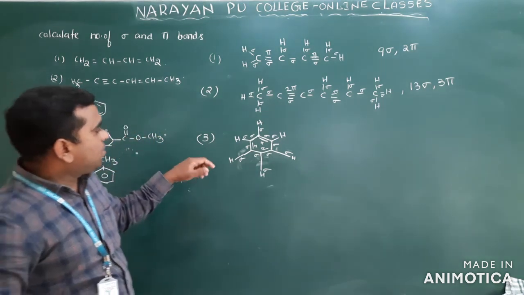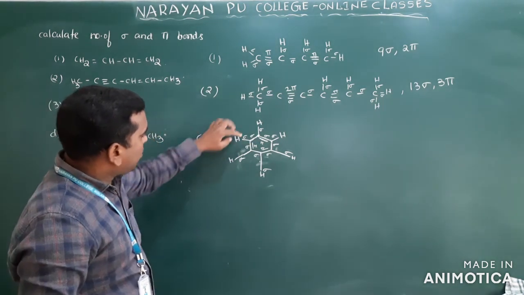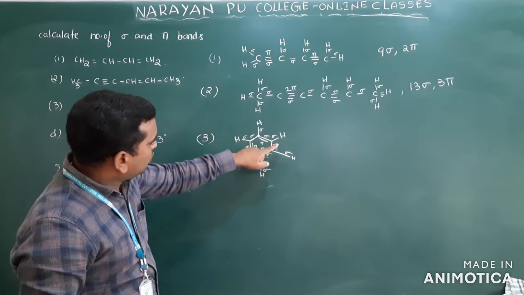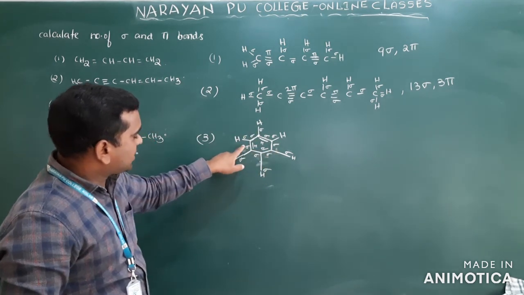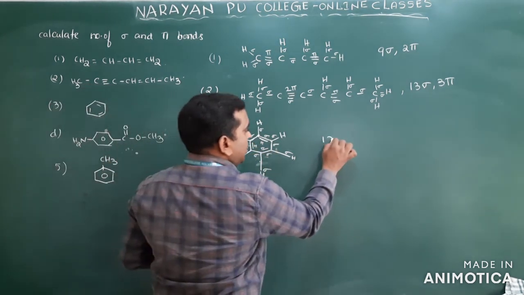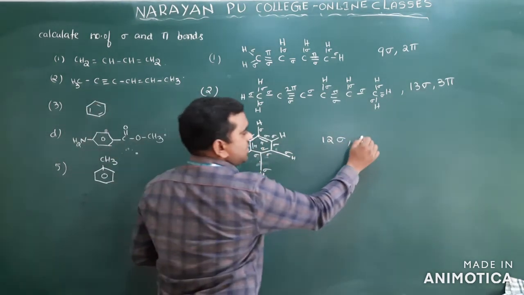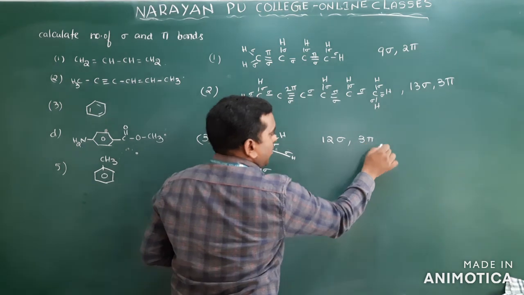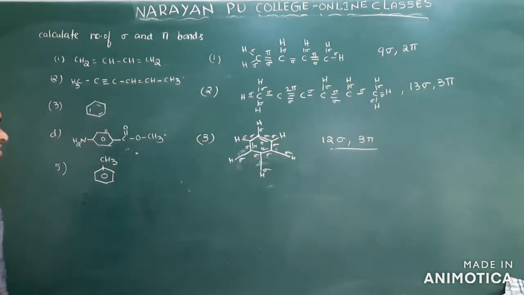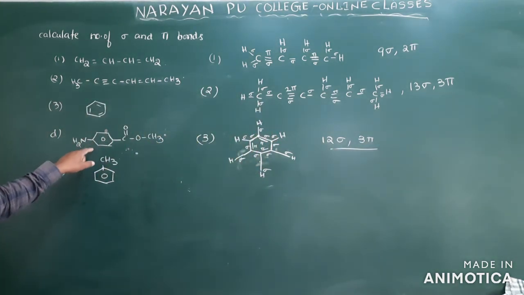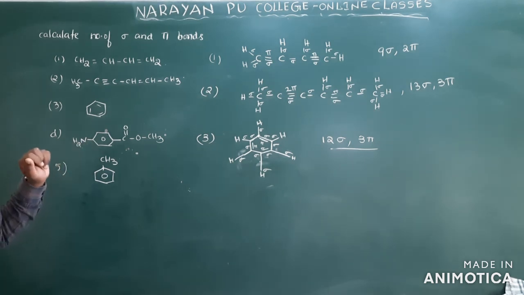Clear? Now how many sigma bonds are there? You see, total 6 sigma bonds and here 1, 2, 3, 4, 5, 6. Total 6 plus 6, 12 sigma bonds. Pi bonds are there: 1, 2, 3. That is pi bonds. 3 pi bonds. This is how to write the stage. Will you write in the same way for the remaining 2 stages or not? And just do it as homework.